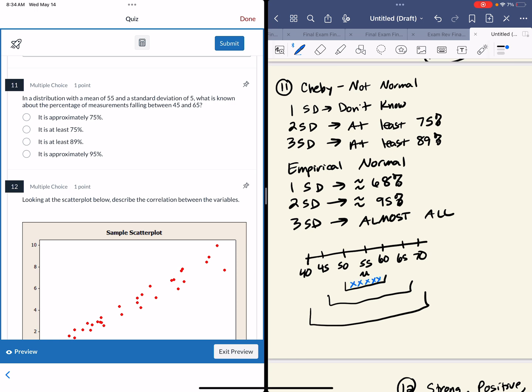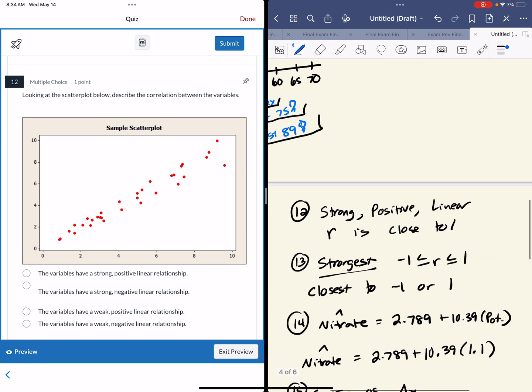One standard deviation, I know nothing. Two standard deviations, I'm picking up at least 75. And three, I'm picking up at least 89. And on this one, I'm going from 45 to 65, so I'm picking up at least 75. If it was empirical, it's two standard deviations out, I'm picking up approximately 95.